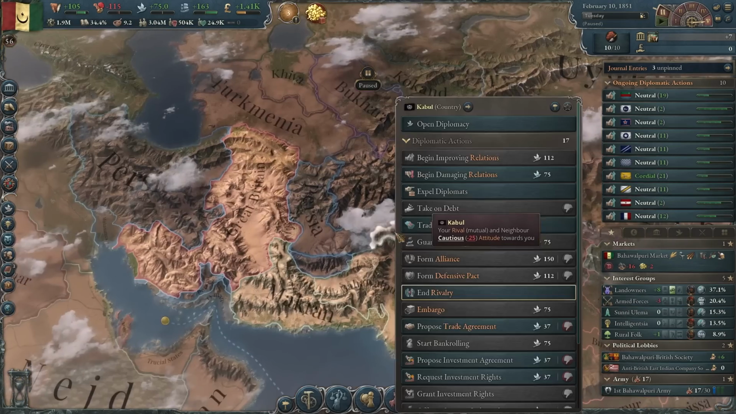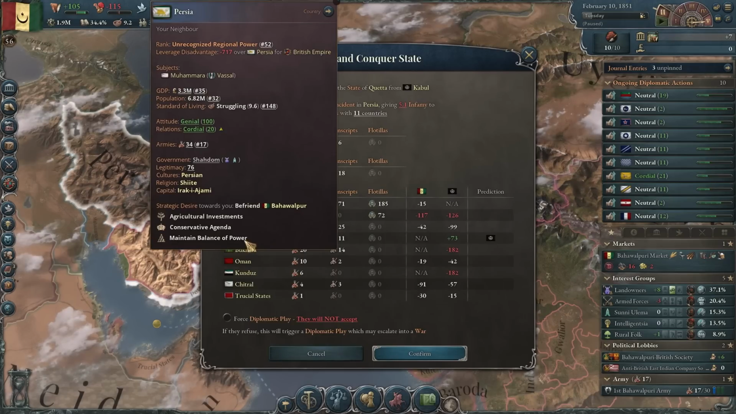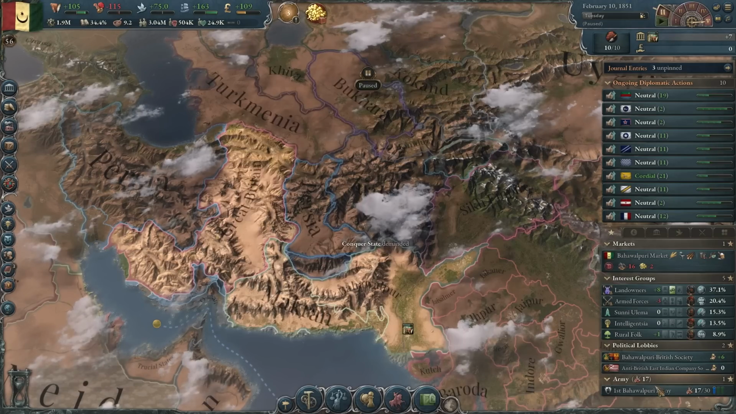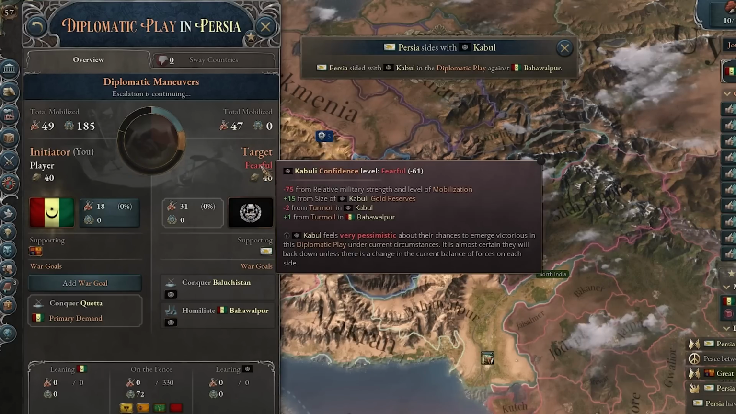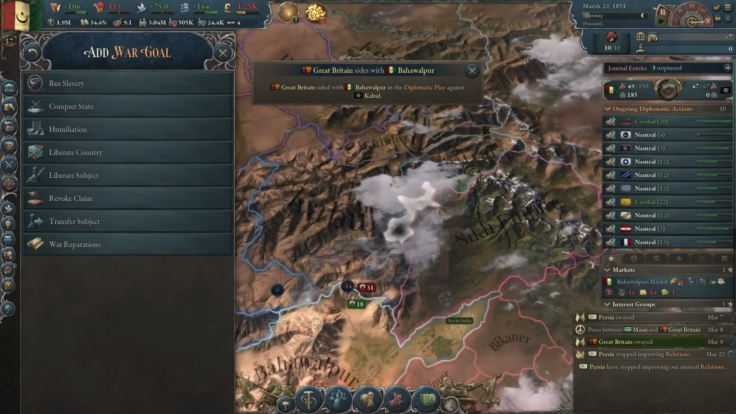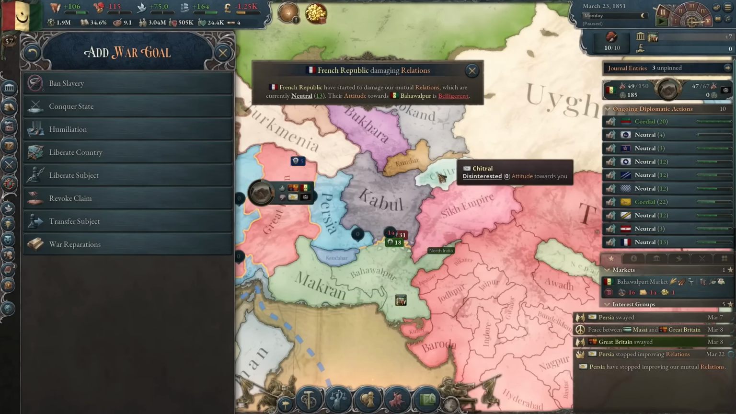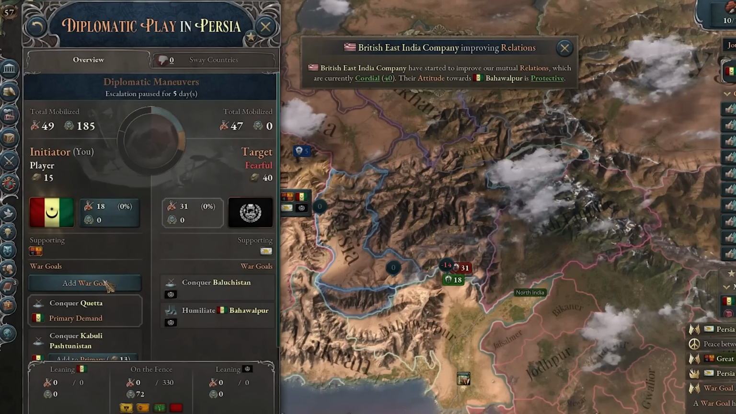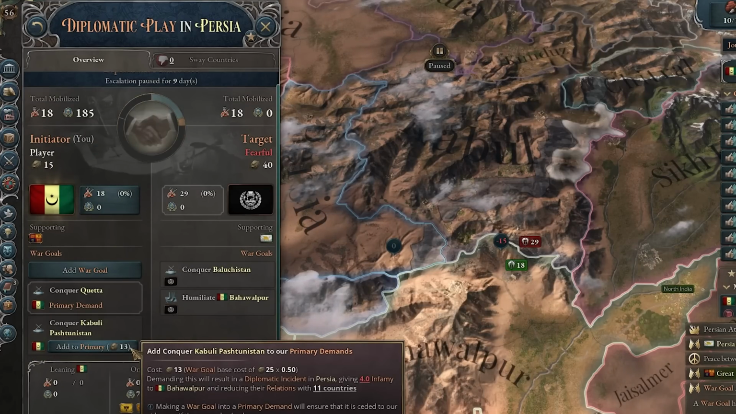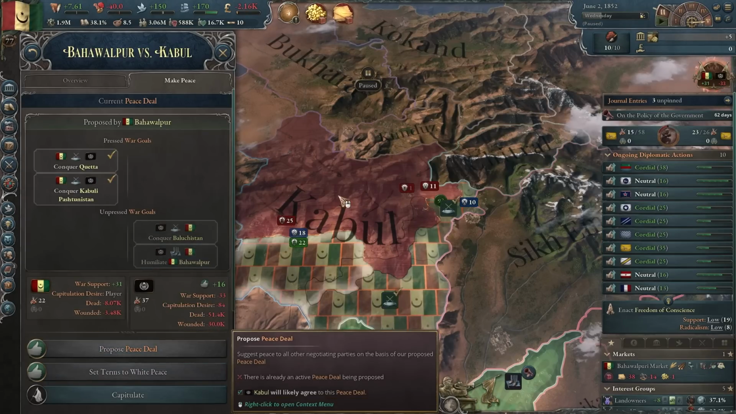Okay, now I think it's time to go to war with Kabul. However, they are protected by Persia. So it is going to be interesting. I'll bring in Britain, and of course they bring in Persia. Oh, and Kabul is fearful. Okay. Let's see what else we can take from them. This state will give me a connection to this other guy. Yeah, I think I want that. And then I only have 50 more maneuvers. So I think I'll just make this a primary demand, and we'll see where it goes from here. Okay, that's it. The war is over.